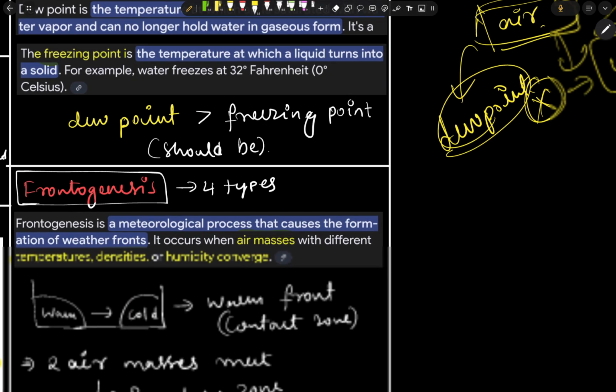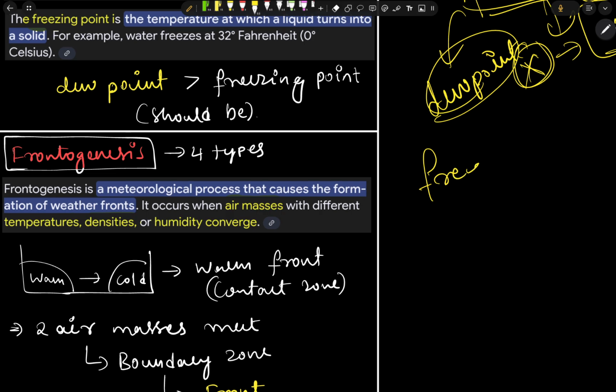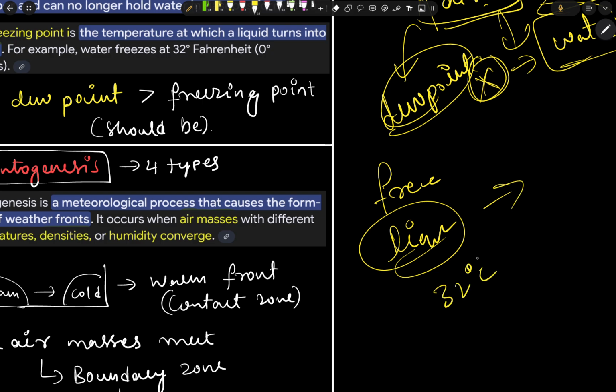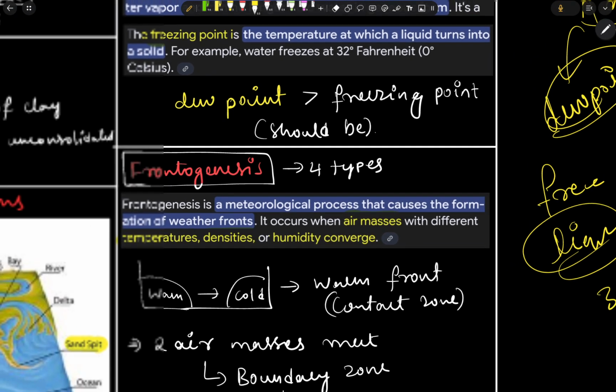Okay. Next, freezing point. Freezing point is the temperature at which a liquid turns into a solid. For water it is 32 degrees Fahrenheit, which is 0 degrees Celsius.